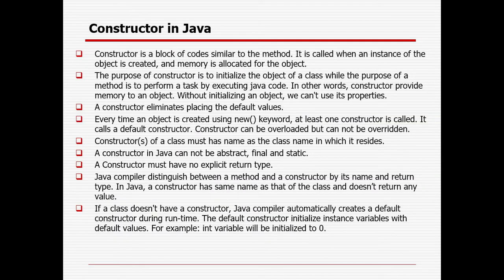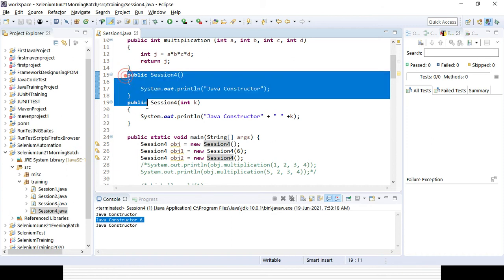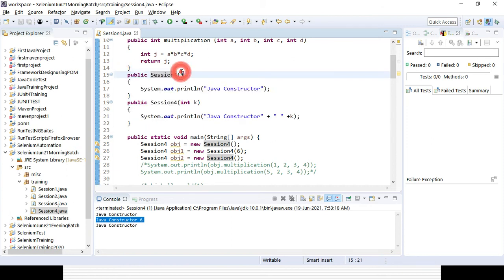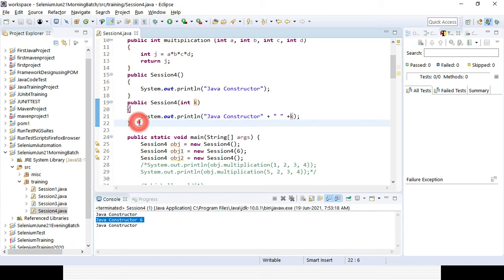I have tried to elaborate all the points here. Please go through them and try to create a constructor. The name will be the same, without a return type. We can overload a constructor, which means we can create the same constructor with a different signature, with different data variables and data types. We can create another constructor here with the same name.